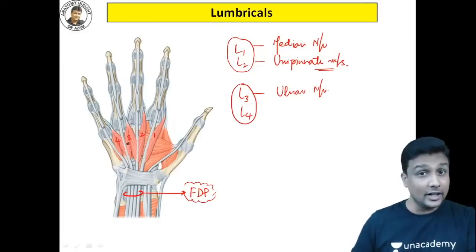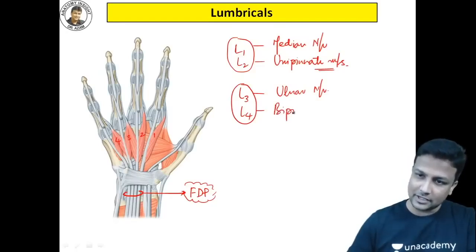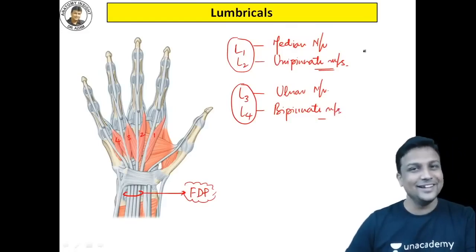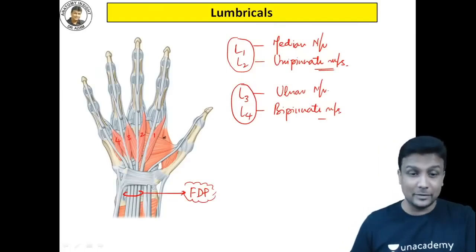And L3 and L4, the third and fourth lumbrical, those two are originating from the two adjacent tendons there. Yes, that's actually your bipinnate muscle, guys. That is another question possible here right now. Lovely. So my students are now expert with the nerve supply and then the unipinnate and the bipinnate. You can identify in the diagram itself.